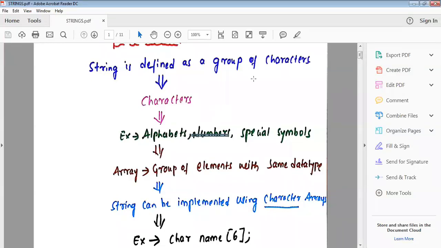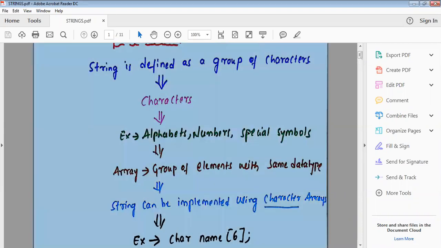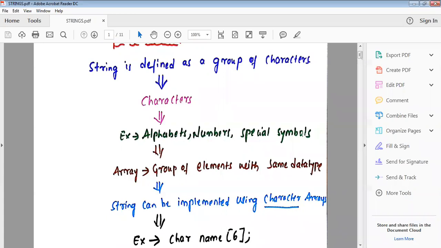Okay, you remember this one. String is defined as a group of characters. A group of characters may be your name, a college name, or a place. Examples of characters: alphabets are characters, numbers are characters, and special symbols are characters. Any key from your keyboard is considered a character, but you should represent it using single quotation marks.